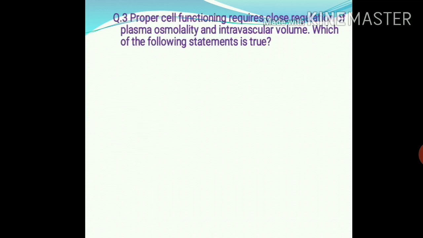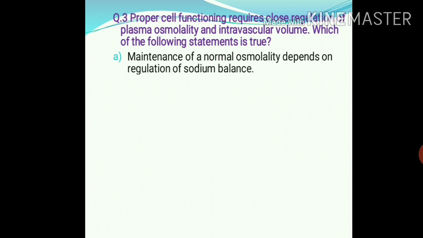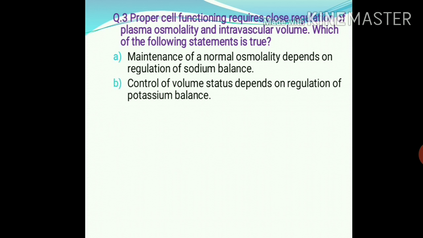Next, question number 3. Proper cell functioning requires close regulation of plasma osmolality and intravascular volume. Which of the following statements is true? Maintenance of a normal osmolality depends on regulation of sodium balance. Control of volume status depends on regulation of potassium balance.